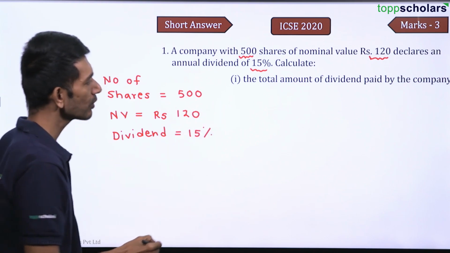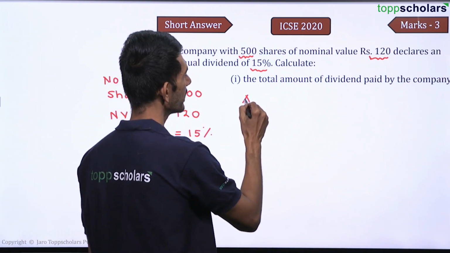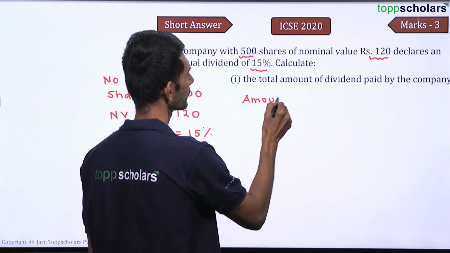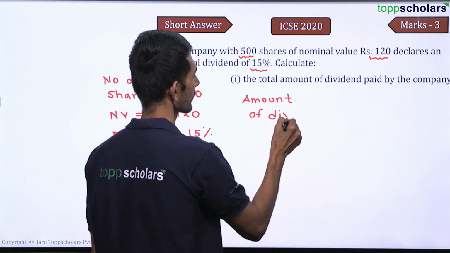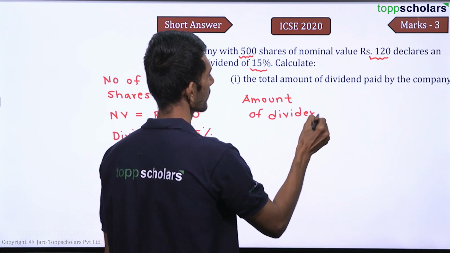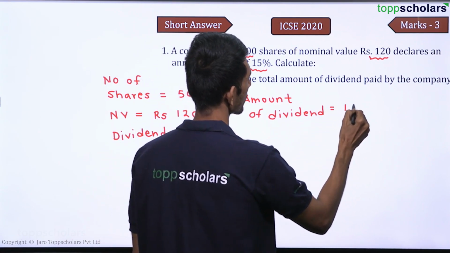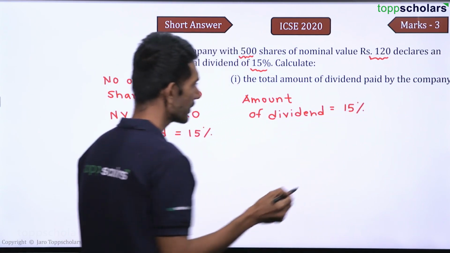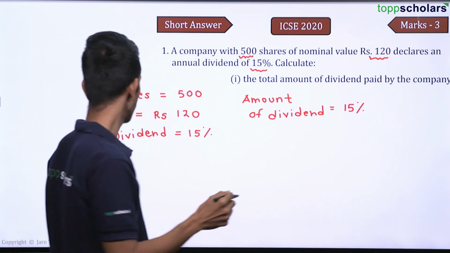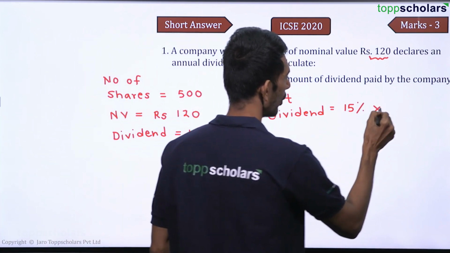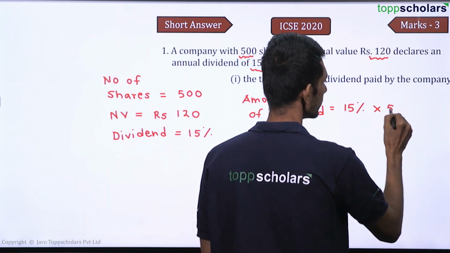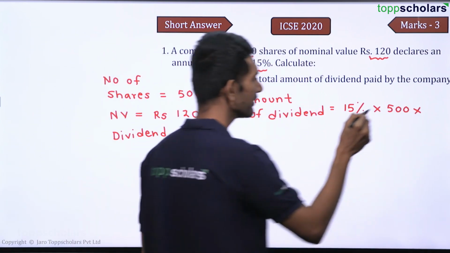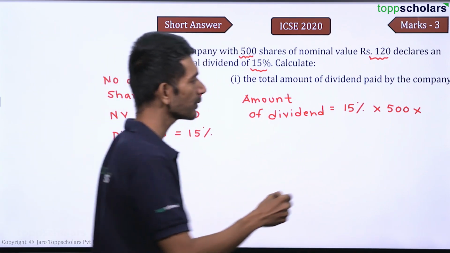So the total amount of dividend. So the amount of dividend will be how much? Amount of dividend is 15% of how many shares? 500 shares. At what price? At 120 rupees per share.